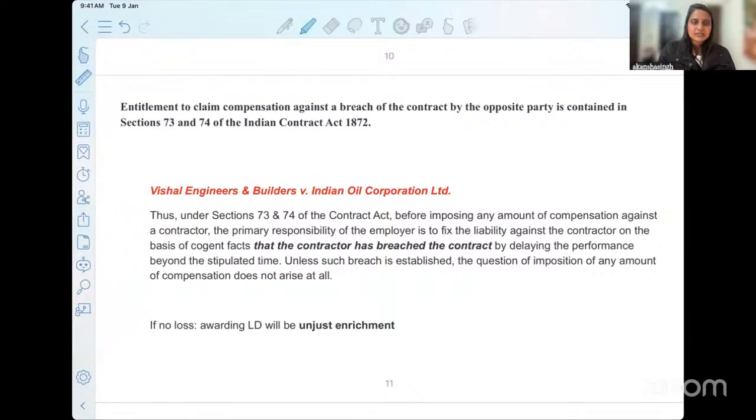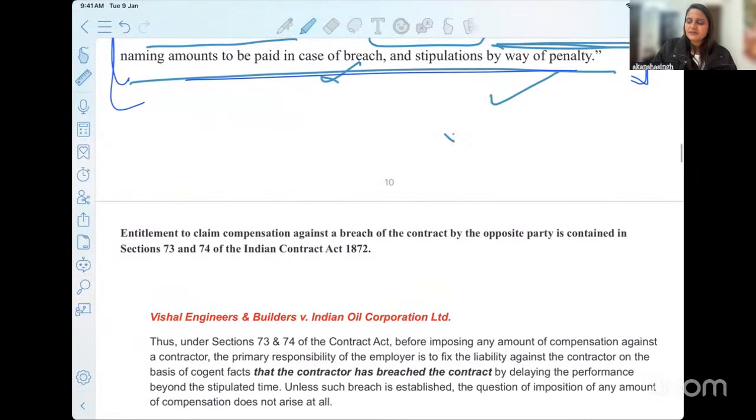If the clause exists, can one party who thinks they are aggrieved themselves try to take money from you, or do they have to reach the court or not? Let's say X and Y have promised that in case a breach happens, you will have to pay me 10,000 rupees. Now X thinks, yes, breach has happened.